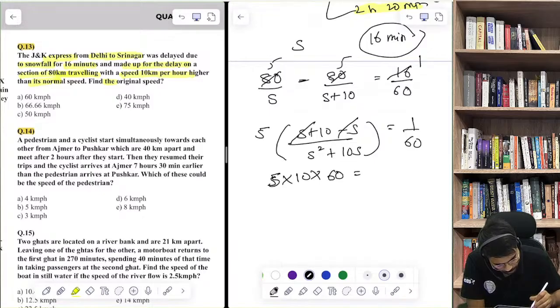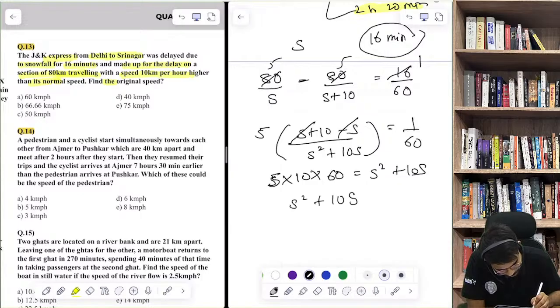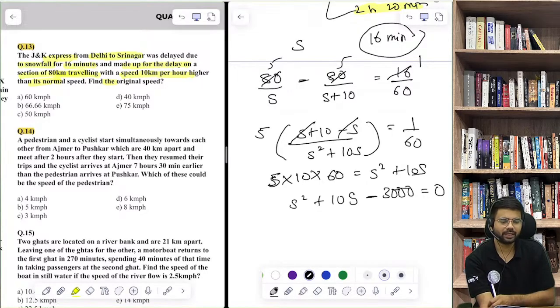Is equal to s square plus 10s. So s square plus 10s minus, this is what? 3000? Isn't it? Is equal to 0. So it's a quadratic equation.